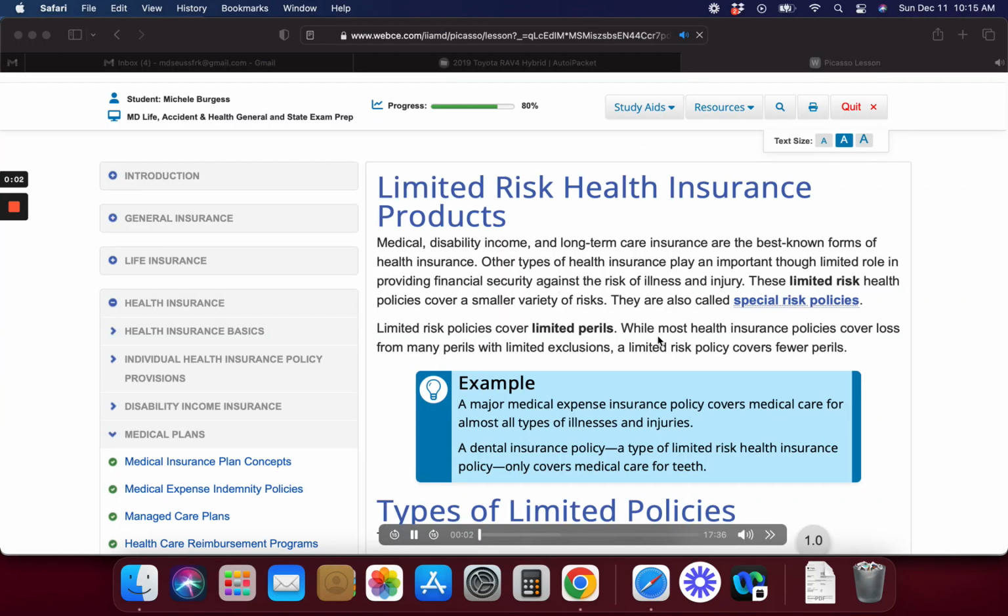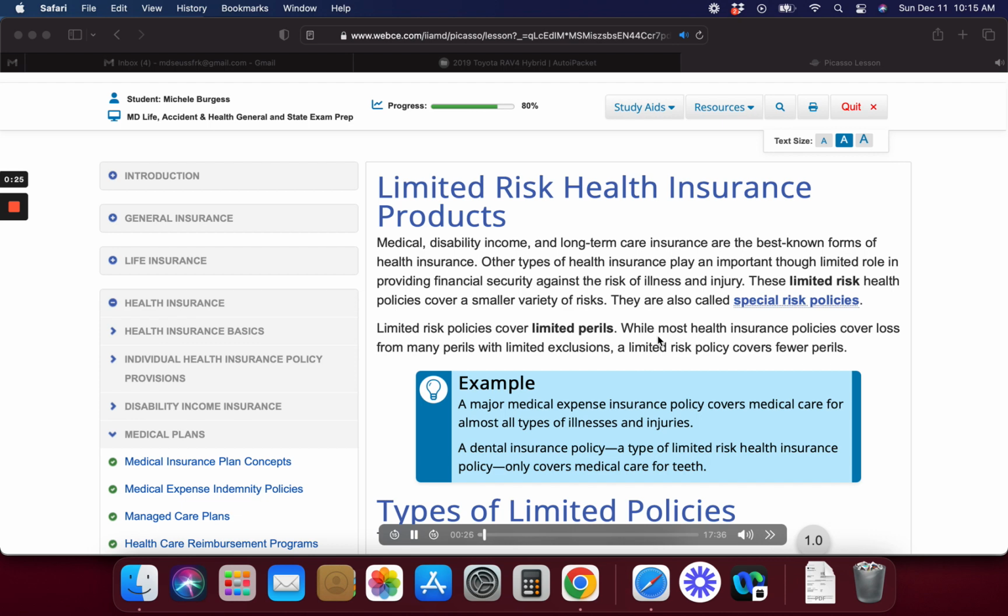Products. Medical, disability income, and long-term care insurance are the best-known forms of health insurance. Other types of health insurance play an important though limited role in providing financial security against the risk of illness and injury. These limited-risk health policies cover a smaller variety of risks. They are also called special risk policies.